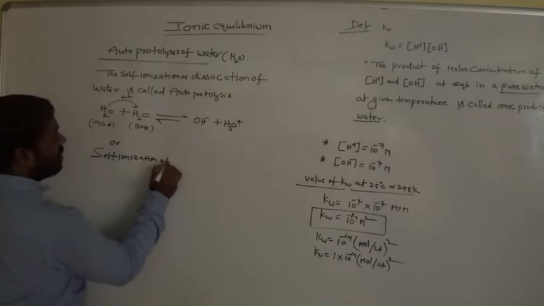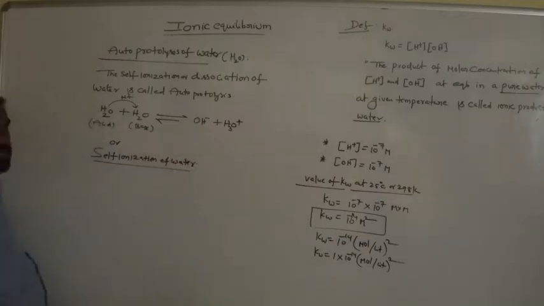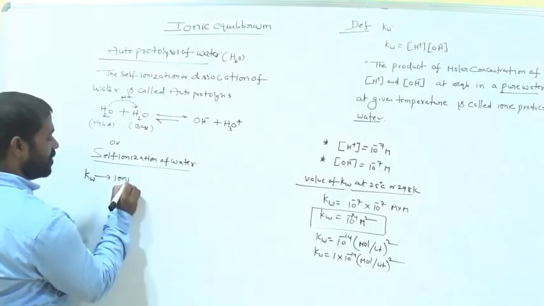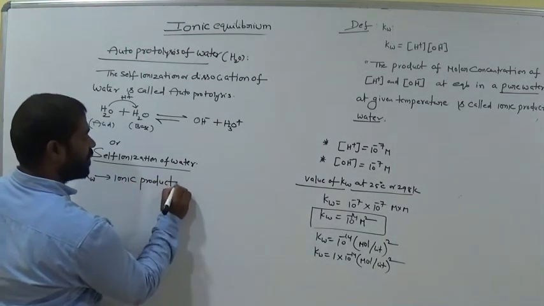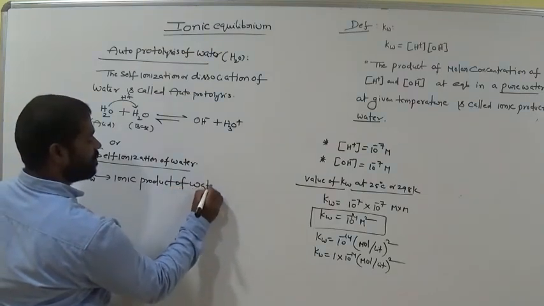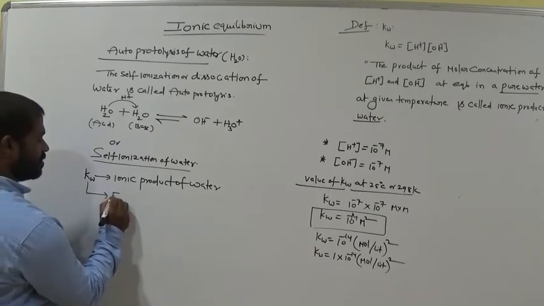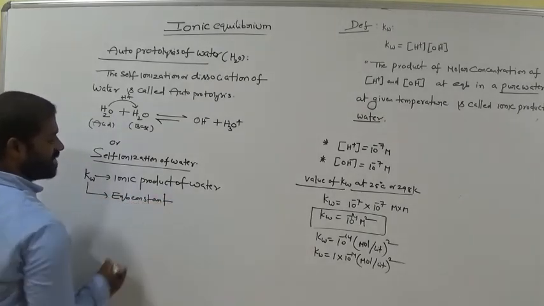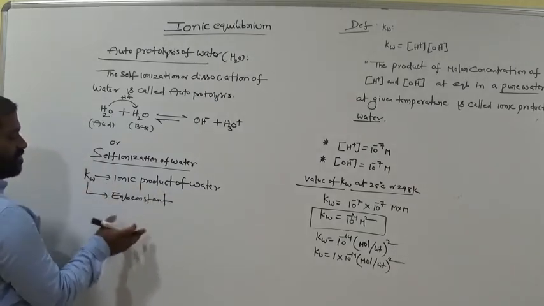Self-ionization of water. Am I right? So now Kw is also called the ionic product of water. Am I right? That means it is also an equilibrium constant. Equilibrium constant, we also call it the ionic product or equilibrium constant.